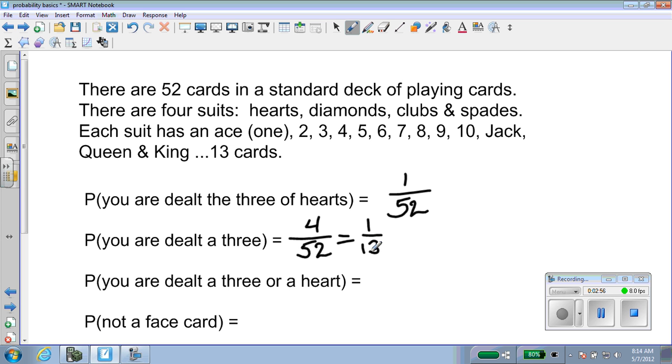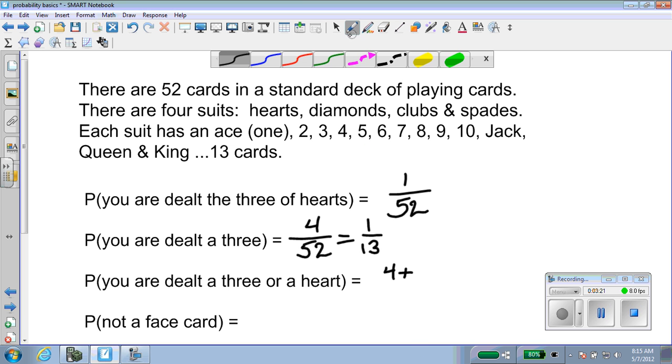What is the probability you are dealt a 3 or a heart? So there's the 3 of hearts, the 3 of diamonds, the 3 of clubs, and the 3 of spades. So there are 4 of those. And there are the hearts. There's an ace, a 2, a 3, a 4, a 5, a 6, a 7, an 8, a 9, a 10, a jack, a queen, and a king. So it appears as though there are 13 hearts.